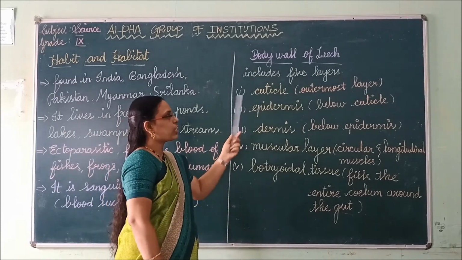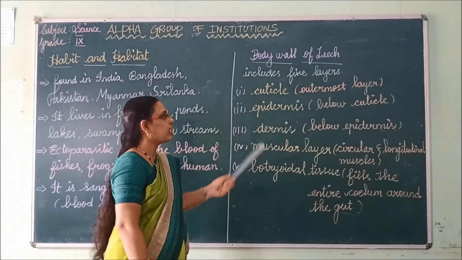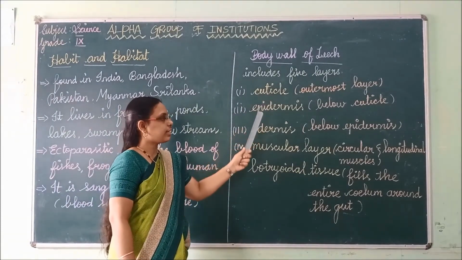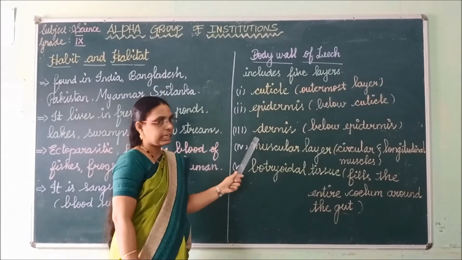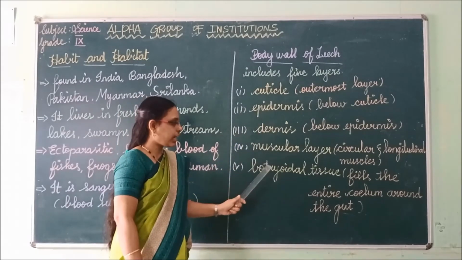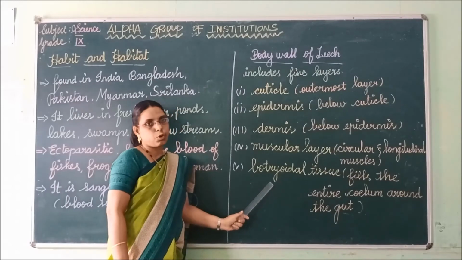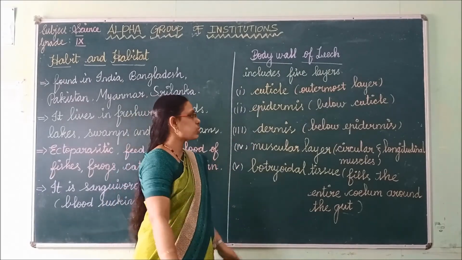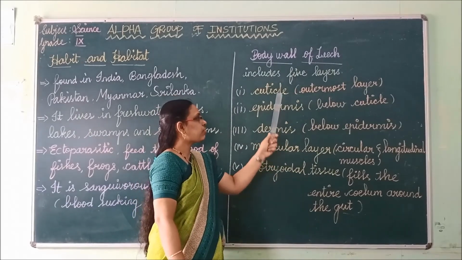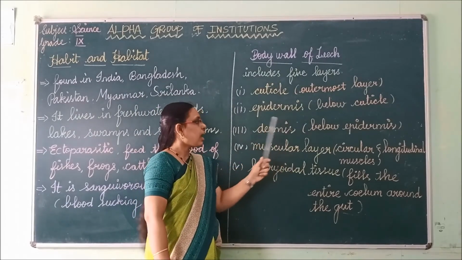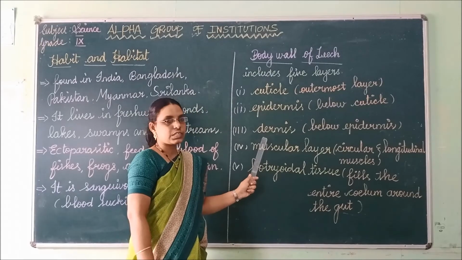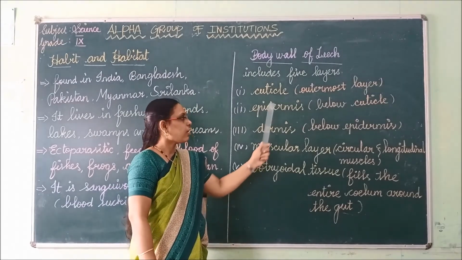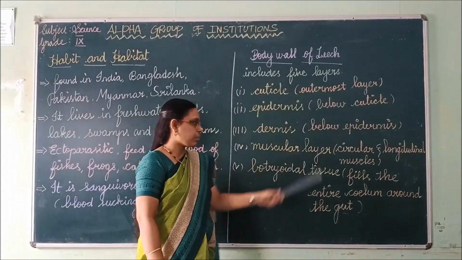The body wall of the leech has 5 layers. The first one is cuticle, next epidermis, third one dermis, fourth one muscular layer and then the fifth one is botryoidal tissue. The cuticle is the outermost layer, then the epidermis lies below the cuticle, and the third one, dermis, is formed of connective tissue which lies below the epidermis.